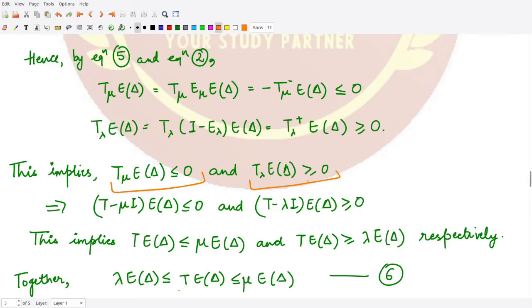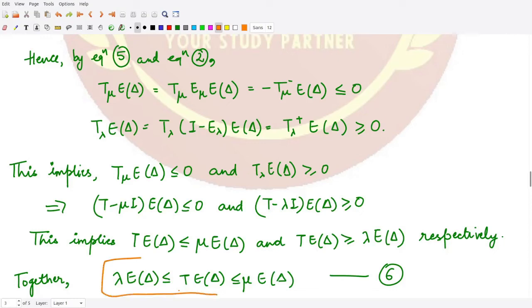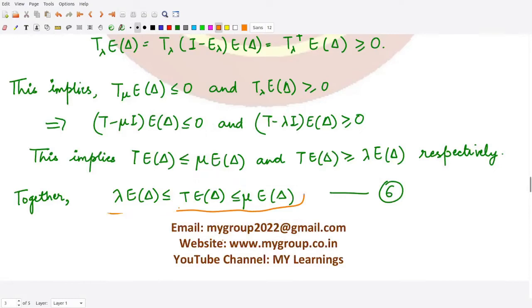So these are the results, right? So now you can open up the value of T mu. What is it? It is T minus mu I, right? And again here you can open up the value of T lambda, it is T minus lambda I, right? So from here you can multiply the operator inside to both the terms, and then shift one of the quantities to the right hand side, so that you have this inequality. Similarly for the second term you have this inequality, and combining both the results we have this inequality with us. So let's mark this as equation number 6, right?